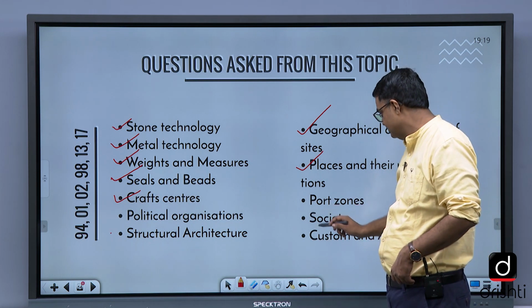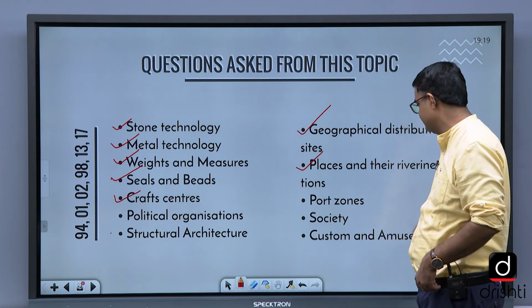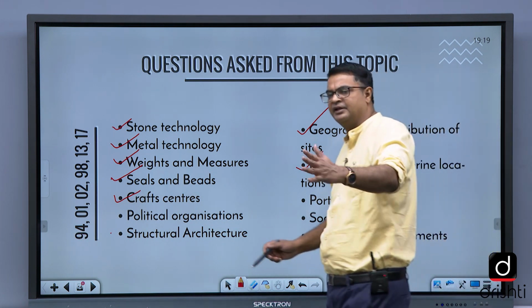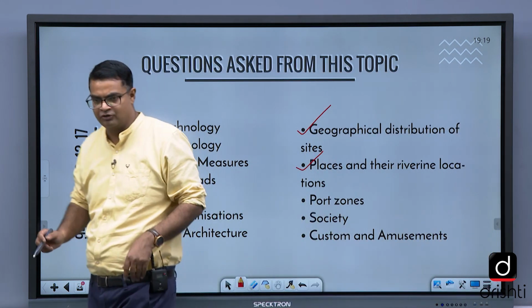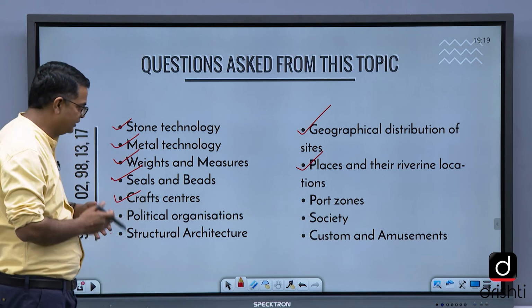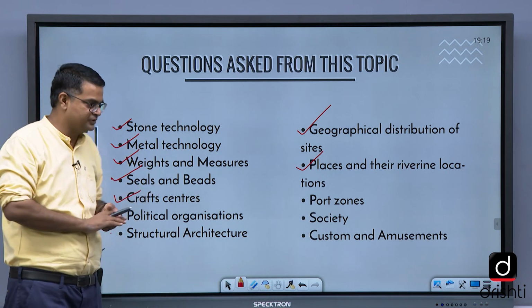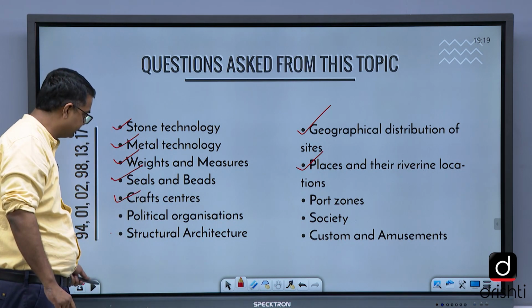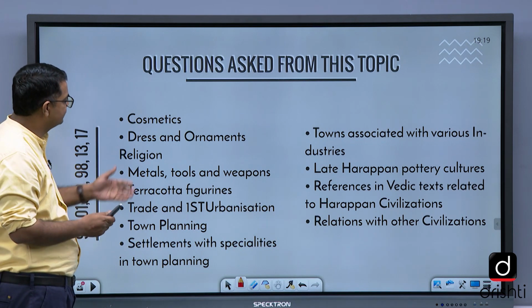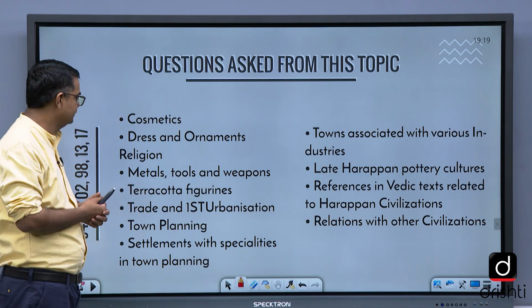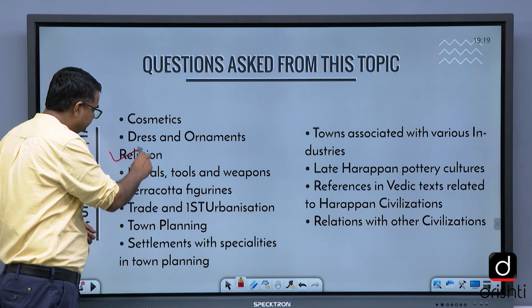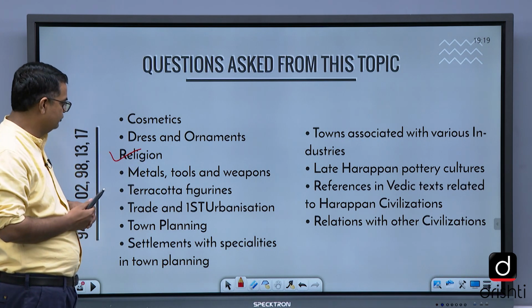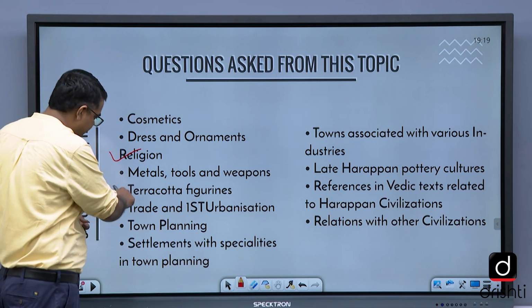You can see port zone, society, custom and amusement. Reading these things, just read, as I called it, just read it so that a broader understanding develops. Cosmetics, dress and ornaments. Religion is important. Metal tools, weapons, terracotta figurines are important.